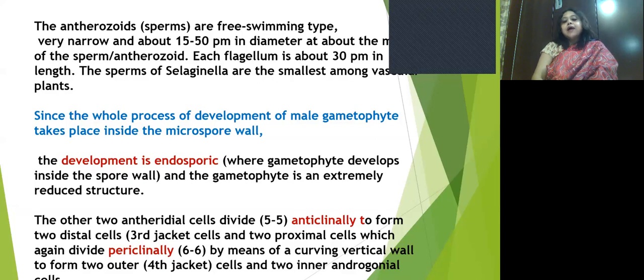The other two antheridial cells divide anticlinally to form two distal cells. Here we get the third jacket cells and two proximal cells, and these cells again divide periclinally by means of a curving vertical wall to form the fourth jacket cells and two inner androgonial cells.